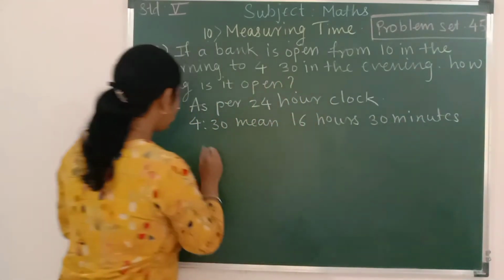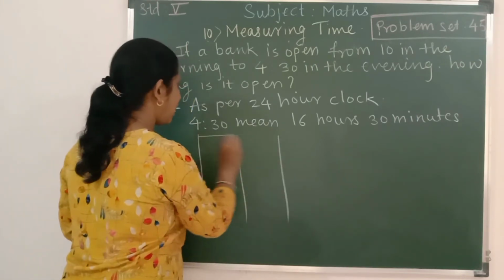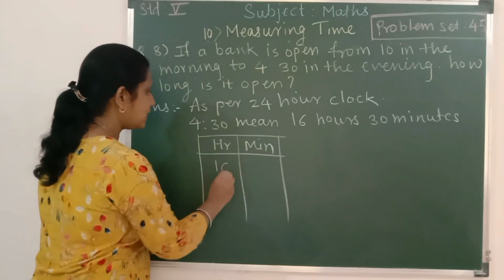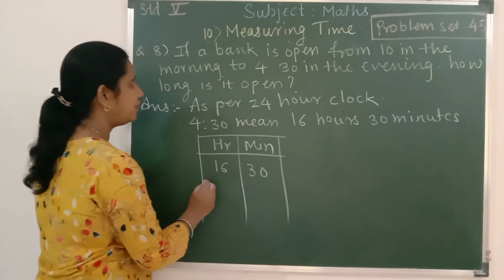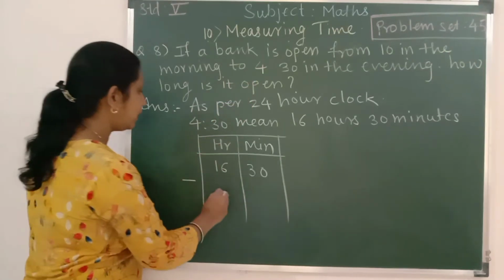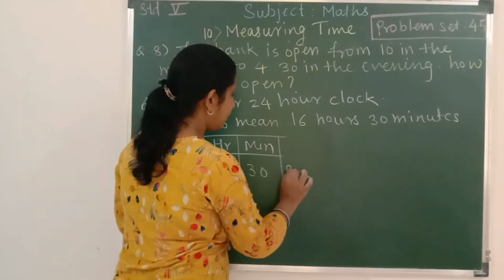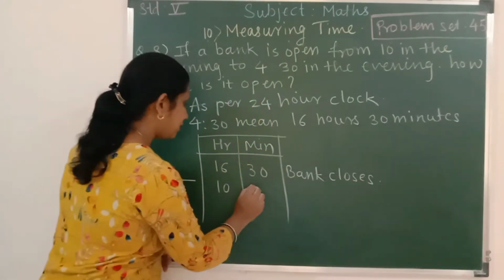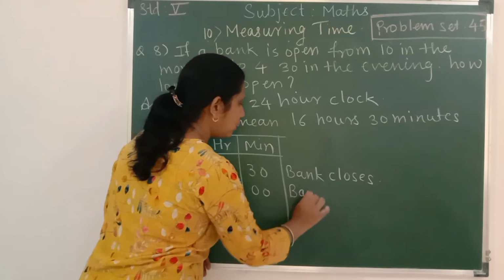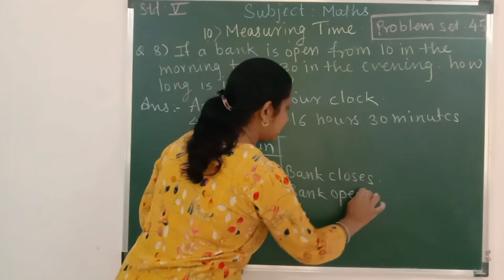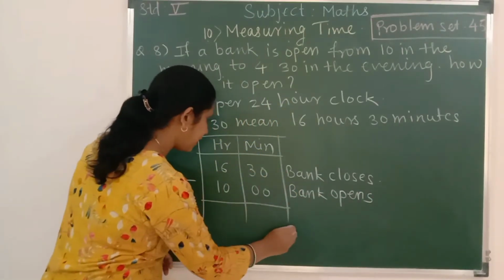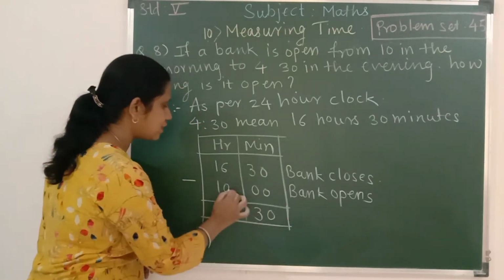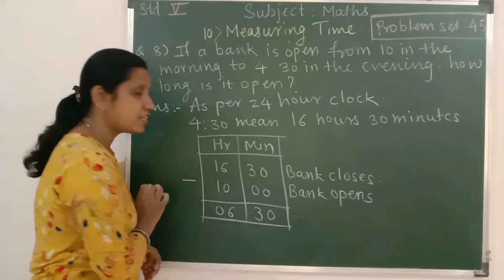Okay, so what we'll do, we'll make two columns over here, hour and minute. So 16:30 minus 10, when the bank closes minus when the bank opens. Okay, so let us subtract. 0 minus 0, 0. 3 minus 0, 3. 6 minus 0, 6. 1 minus 1, 0.